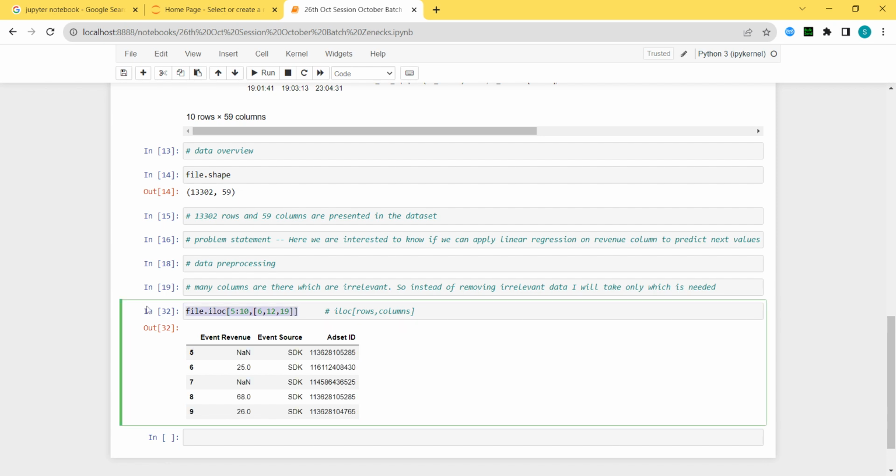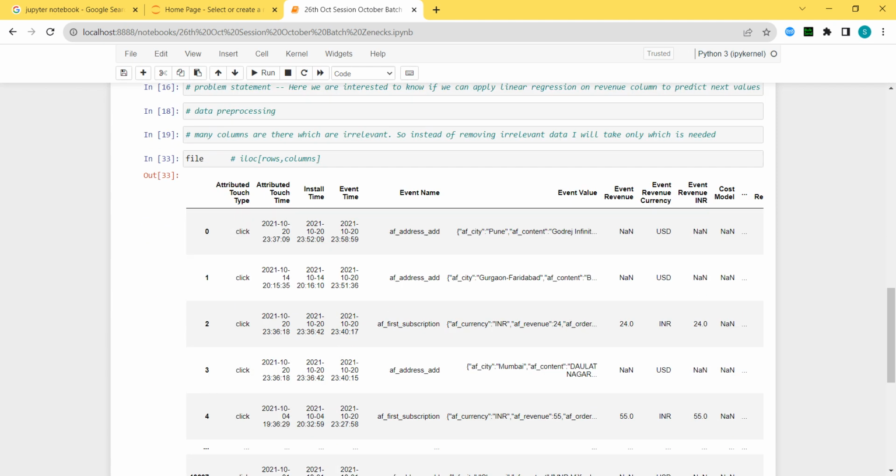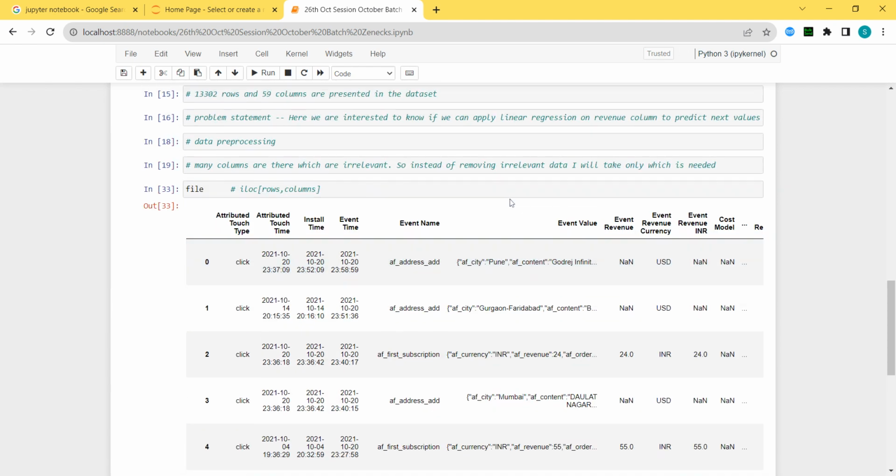Just carefully observe. Here is my file. Now what I have to do is, I want to use the iloc function. So dot iloc. This is my function. Sir, what do I want to write in the iloc function? Number of rows and columns. So let's say I want only one column and one row. I will write here 0 comma 0.